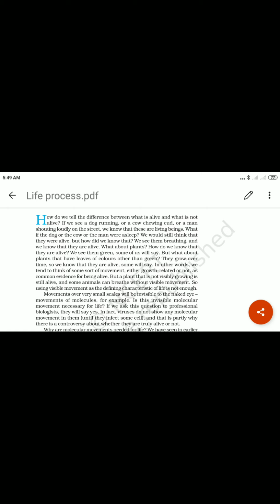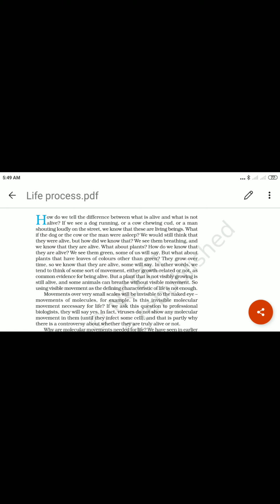We would still think that they were alive, but how did we know that? We see that they are breathing, and we know that they are alive. Okay, what about plants? Plants are living beings, but plants do not shout. But plants also breathe. We see them green, so, same as well.